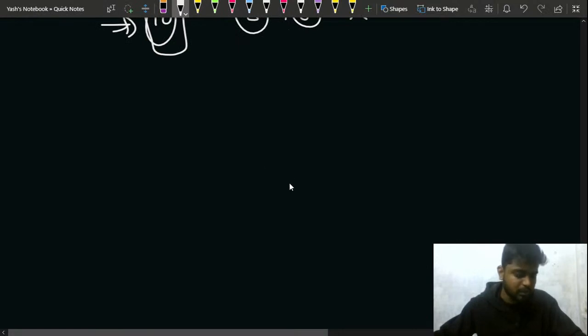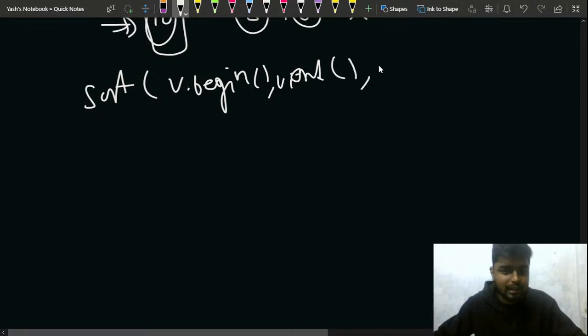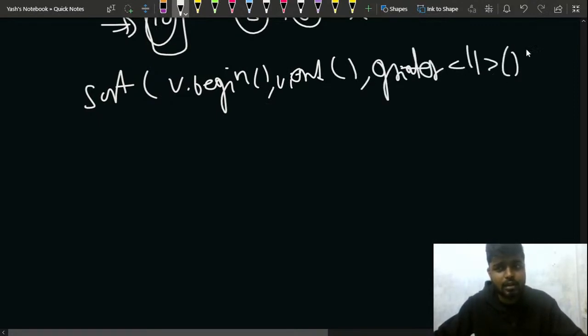After that, what I'll do is sort my vector, that is v.begin(), v.end(). I sort it in descending order. That is why I'll use greater<long>, right? I'll sort it in the reverse order. After that, what will I do next?